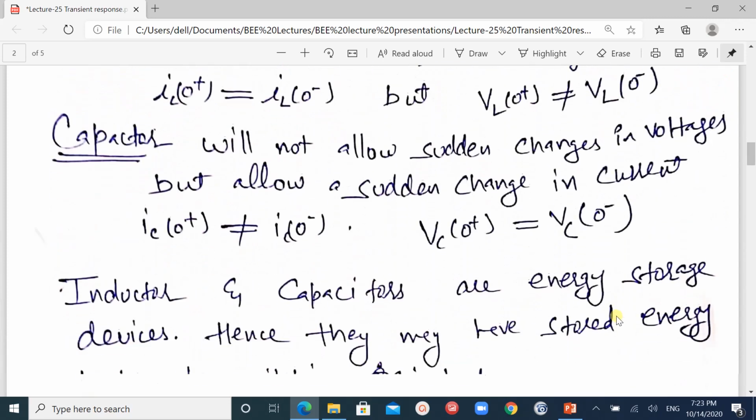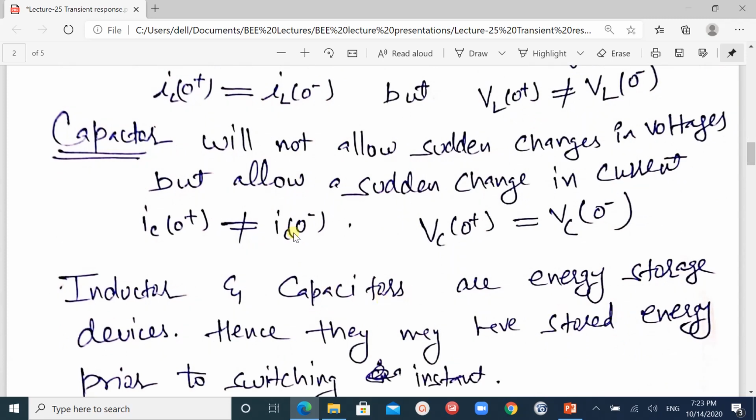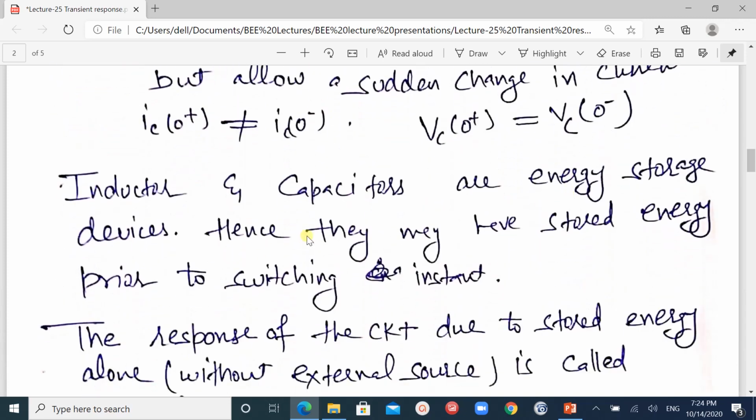Similarly, we are talking about the capacitor. Capacitors will not allow sudden changes in voltages but allow sudden changes in current. Means IC 0 plus is not equal to IC 0 negative, but voltages are same before and after. So inductors and capacitors are energy storage devices, hence they may have stored energy prior to switching instant.